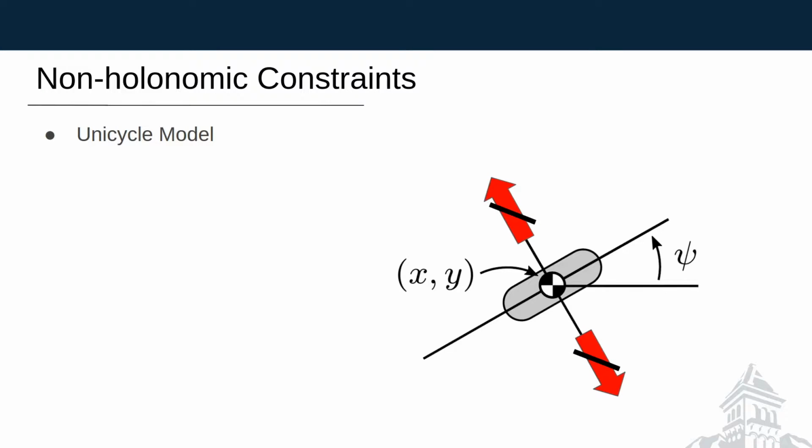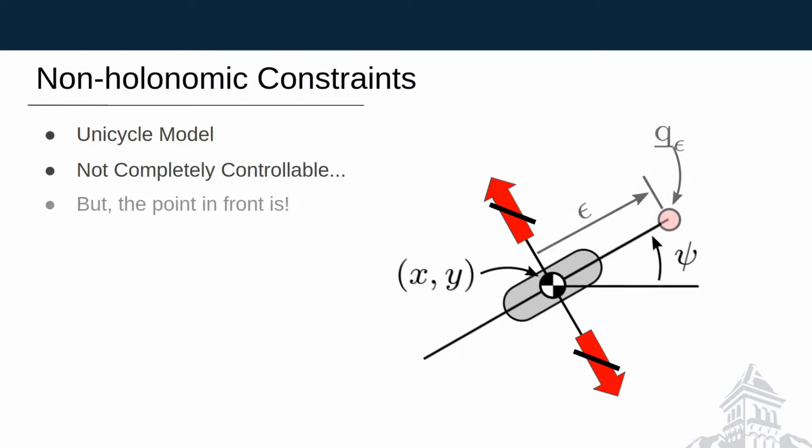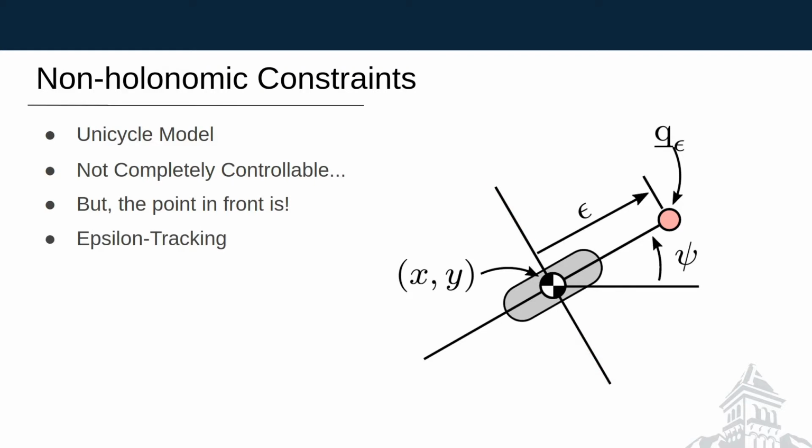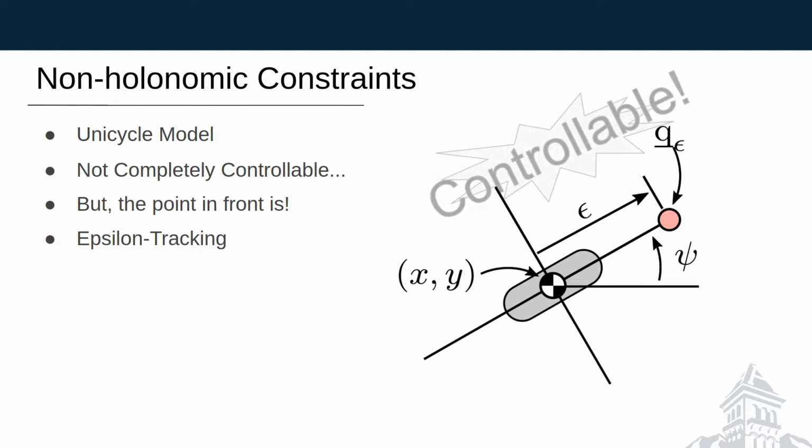This type of vehicle is not completely controllable, so our paper extends a novel method of controlling an epsilon point in front of the vehicle that does not share the same motion limitations as the model. It can move freely about. This is referred to as epsilon tracking, and the epsilon point is completely controllable. You essentially remove the non-holonomic constraint while keeping a time-dependent controller and guaranteeing convergence of the epsilon point.